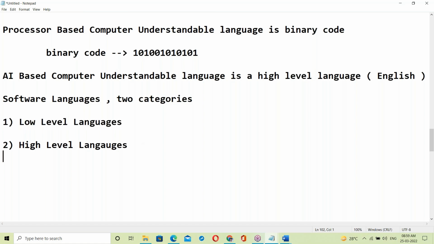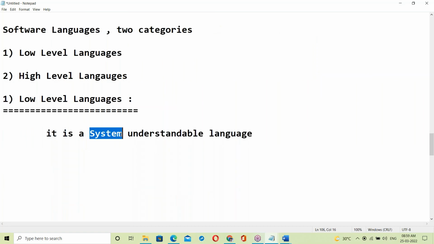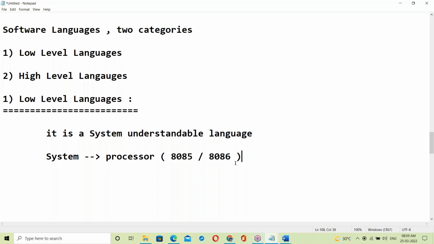What is a low level language? It is a system understandable language. System here means the processor, like 8085, and next 8086. Presently we are using the 8086 series. Before the 90s this was the processor, and from the 90s onwards, 8086.